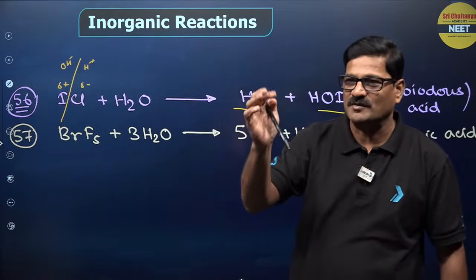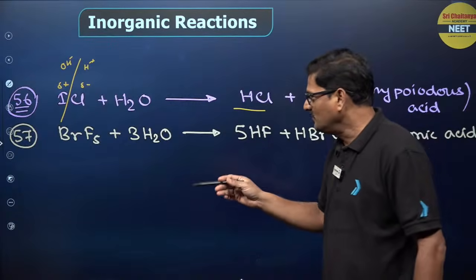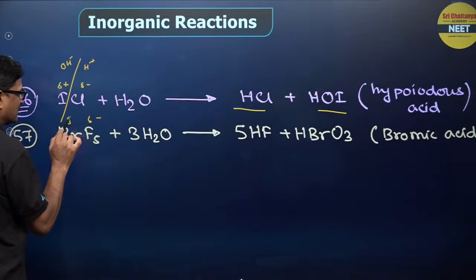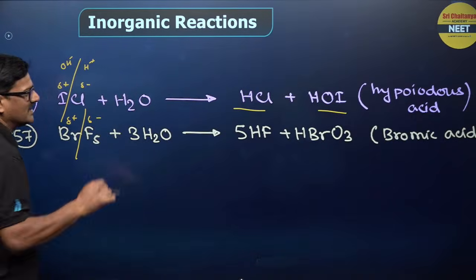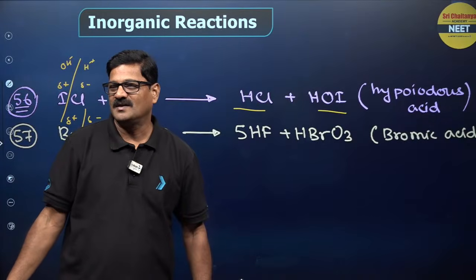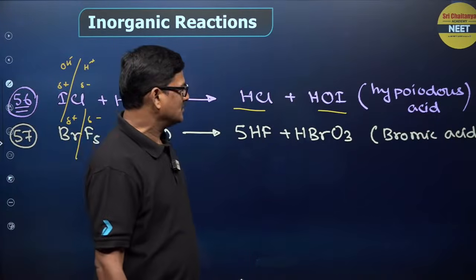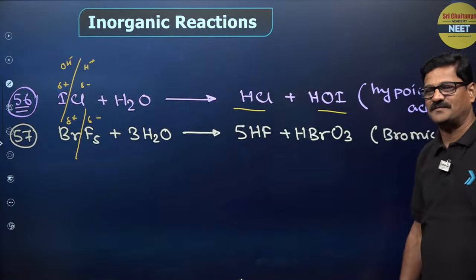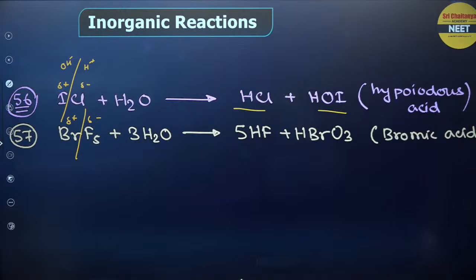Interhalogen compounds, you have to hydrolyze it. Even BrF5, partial negative charge and partial positive charge, like that HF plus HBrO3 is formed. Beta, so this is bromic acid. If you have any doubts, please let me know.